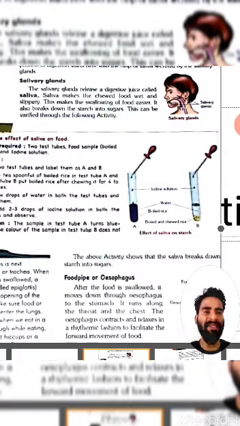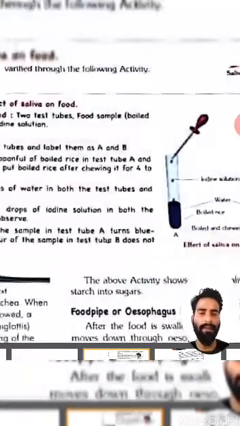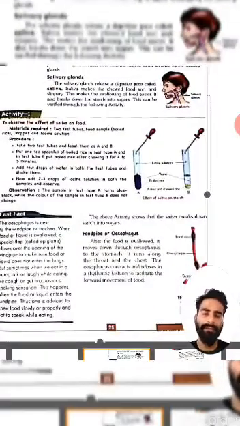Next thing, students: the teeth help in cutting the bulk food into smaller pieces by chewing. The process of digestion starts here with the help of saliva secreted by the salivary glands. The salivary glands release a digestive juice called saliva. Saliva makes the chewed food wet and slippery, and this makes the swallowing of food easier. It also breaks down the starch into sugars. This can be verified through the following activities. Here is the activity given, students. If we see this activity in the book,